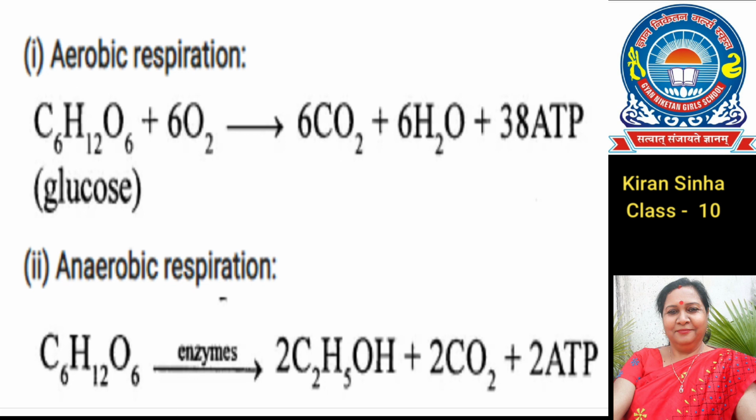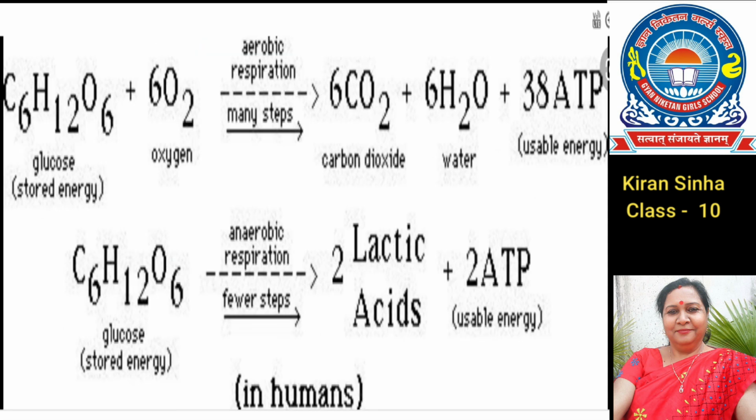In human beings, when there is excess exercise, due to the lack of oxygen in muscle cells, when oxygen is not present, the pyruvate in the cytoplasm is converted into lactic acid. And this lactic acid is supposed to cause muscle cramps in human beings.